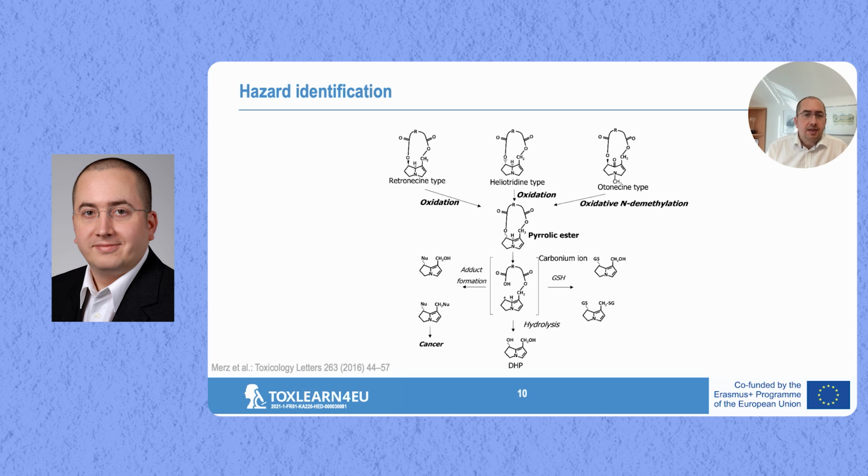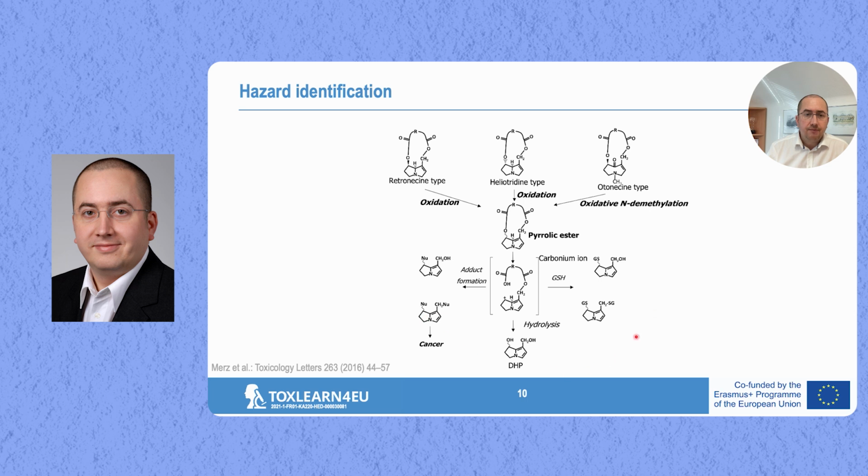You here see the different types of metabolism steps, mainly regarding the activation. As I mentioned before, of course, there can also be detoxification. This is mainly ester hydrolysis. So what we see here is the cyclic diesters, and these esters can be cleaved. So that means that we have ester hydrolysis, and this is actually a step towards inactivation. So this is a detoxification mechanism.